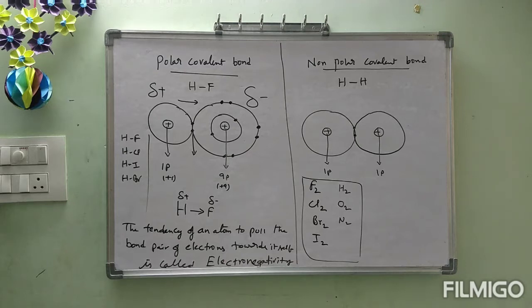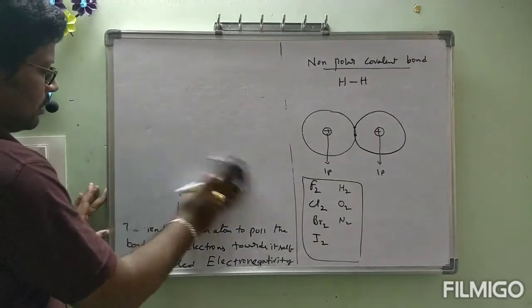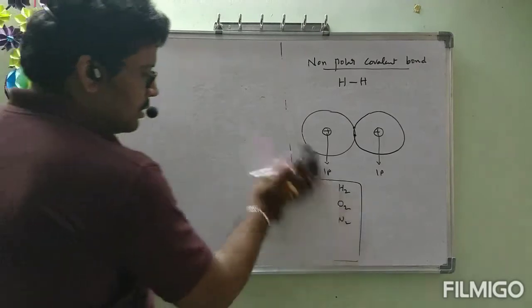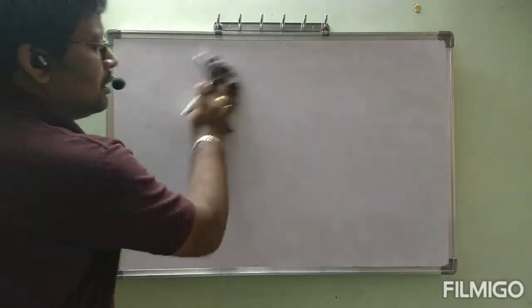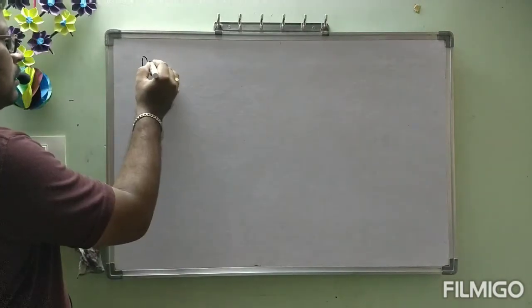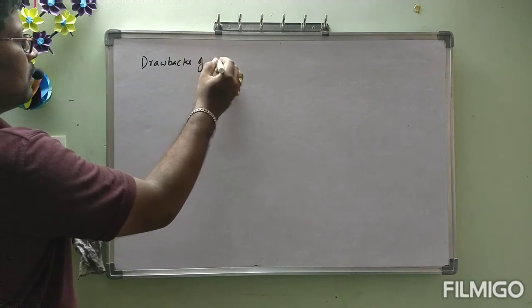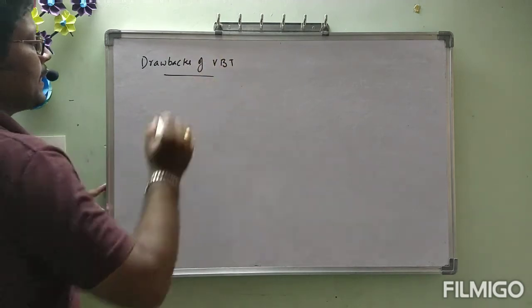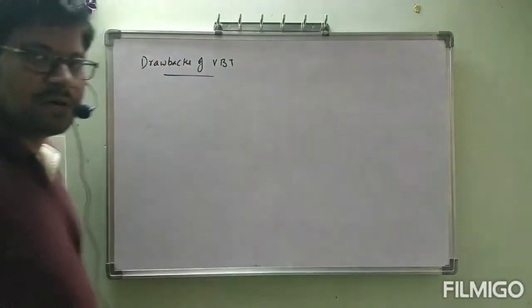Next, the drawbacks of valence bond theory.